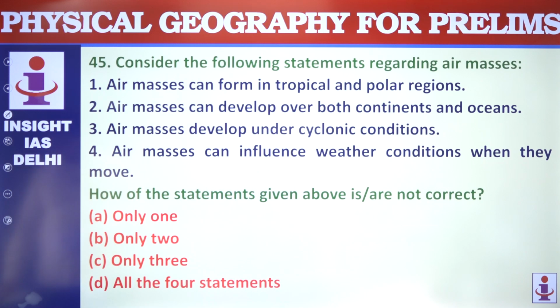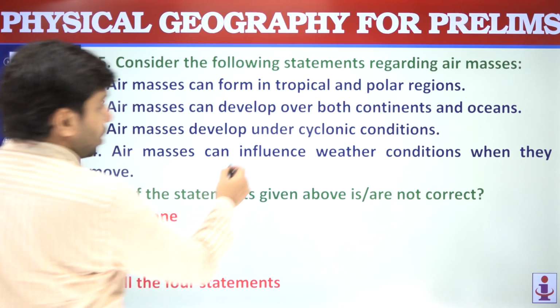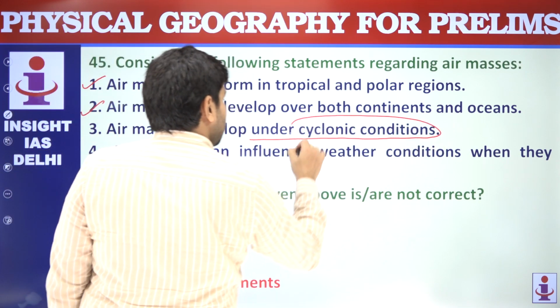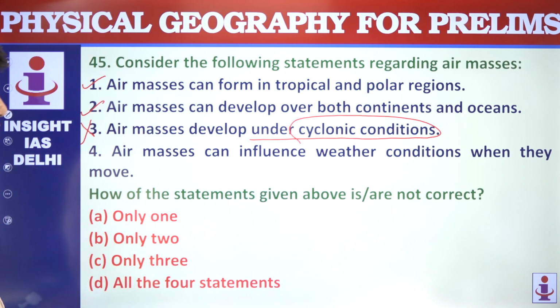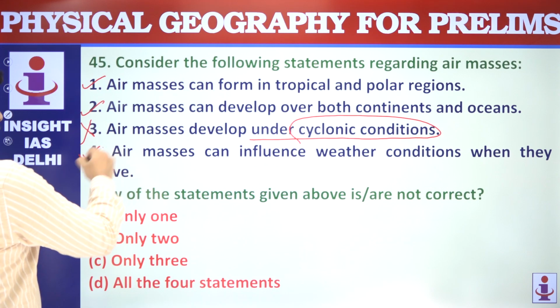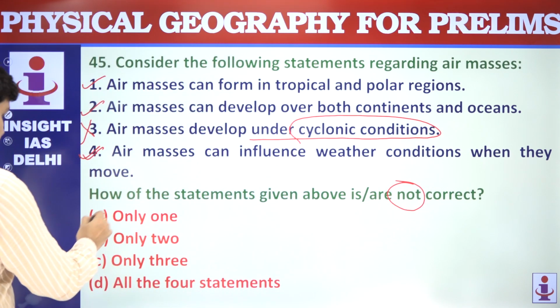The question is regarding air masses. Air masses can form in tropical and polar regions. Yes, it can form. Air masses can develop over both continents and oceans. Yes. Air masses develop under cyclonic conditions? No. Cyclonic conditions mean instability, so air masses won't form. Air masses can influence weather conditions where they are moving. The question is asking about not correct, only one is not correct.